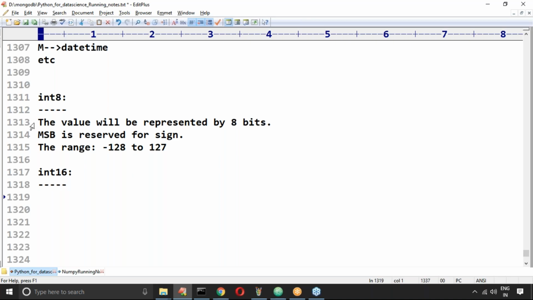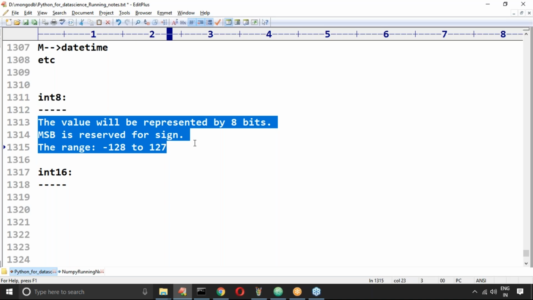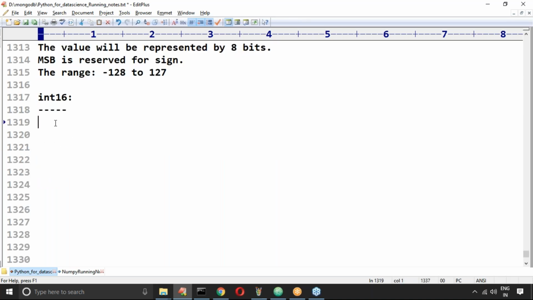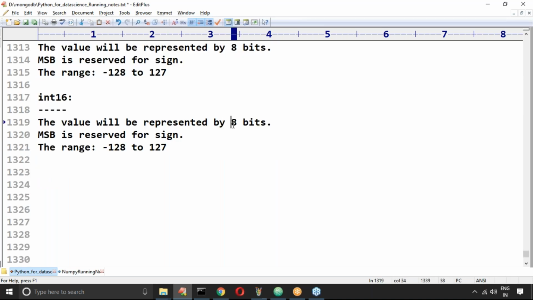So the value will be represented by how many bits? Can you please confirm? 16 bits. The MSB, most significant bit, is reserved for sign. Next, what about the range? By using 16 bits, what max value can we represent, and what is the min value you can represent?